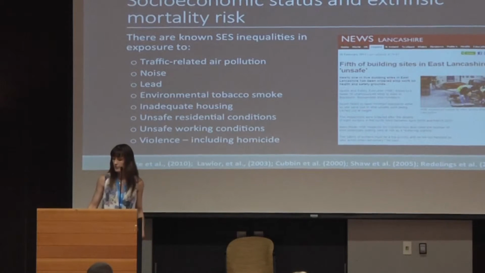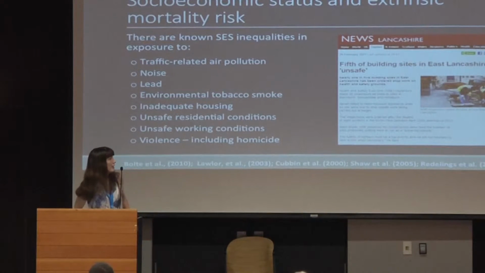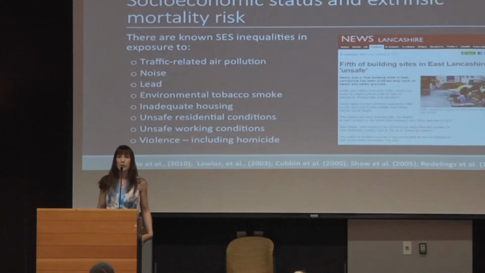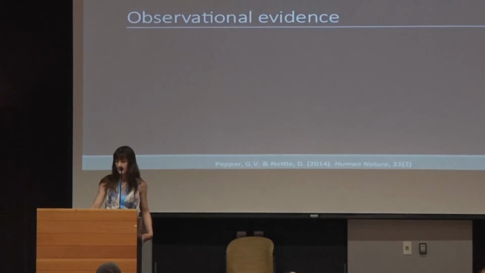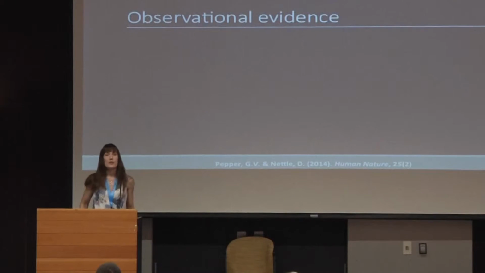a safer environment. As you can see here, I've used an inspiration from the British news, which found that a large proportion of local building sites were deemed unsafe. So the manual workers, who are by definition lower socioeconomic status, who work there, are exposed to more hazards. So cumulatively, these things might add up to mean that there are quite meaningful and potentially quite visible differences in socioeconomic investment in health. My first test of this hypothesis was a simple survey.